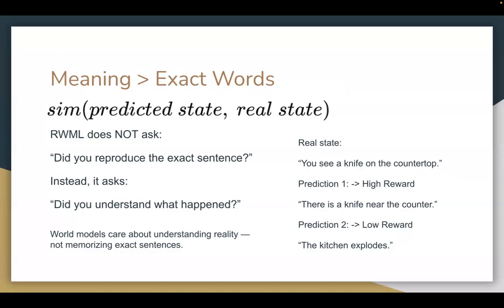For example, if the next state is that you see a knife on the countertop, the first prediction could be there's a knife near the counter. The second prediction could be the kitchen explodes. The first prediction should get a higher reward because it's semantically closer to the actual state.